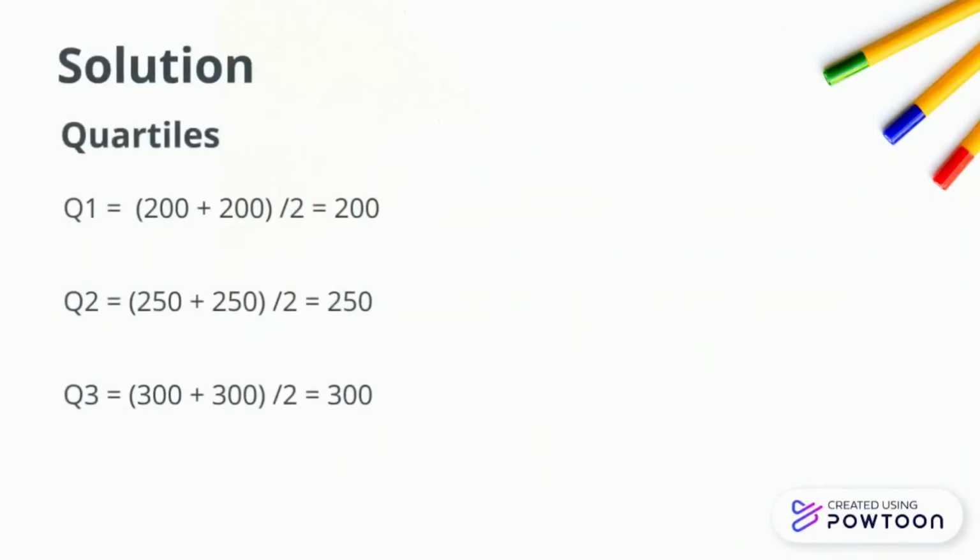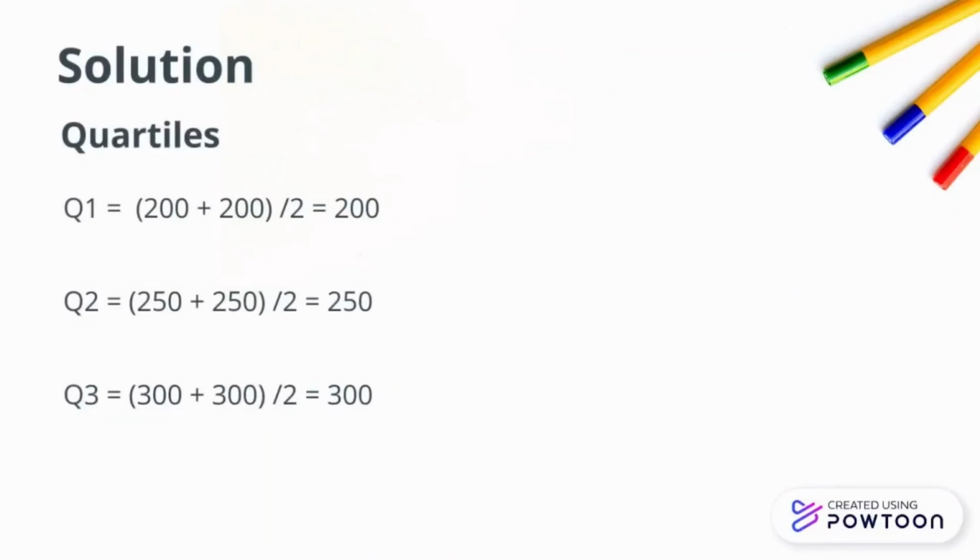After we calculate the quartile positions, we get the quartile values. For quartile 1, we get 200 plus 200 divided by 2. It is 200 for quartile 1. For quartile 2, 250 plus 250 divided by 2, we get 250. And for quartile 3, 300 plus 300 divided by 2 equals 300.